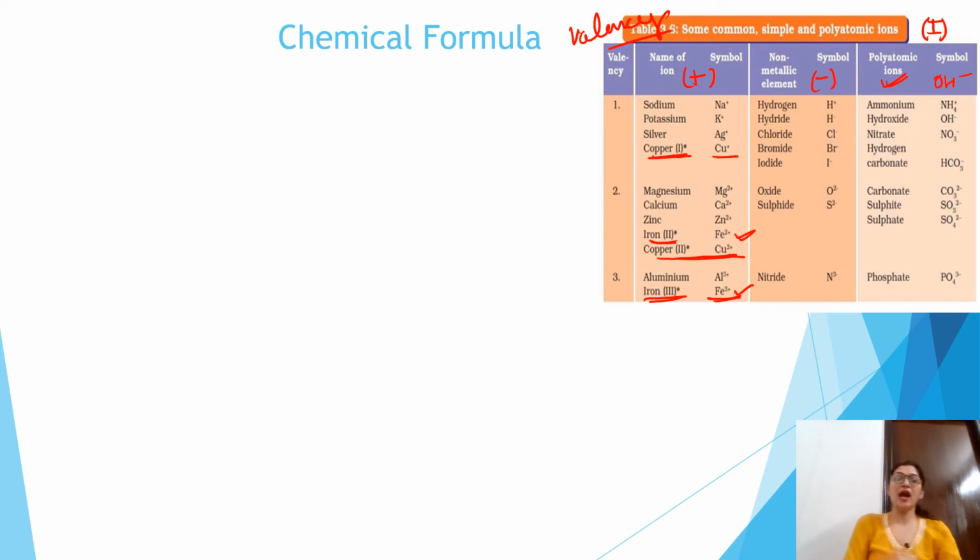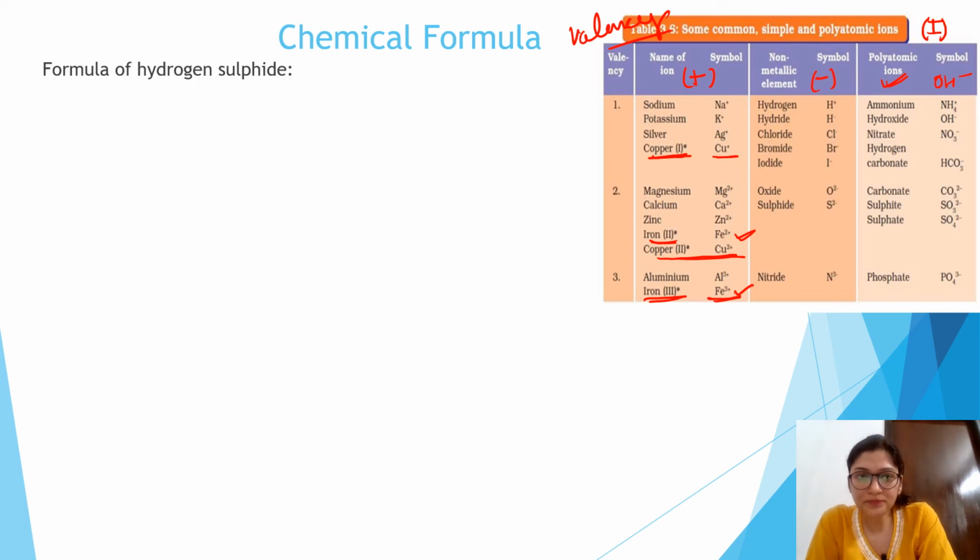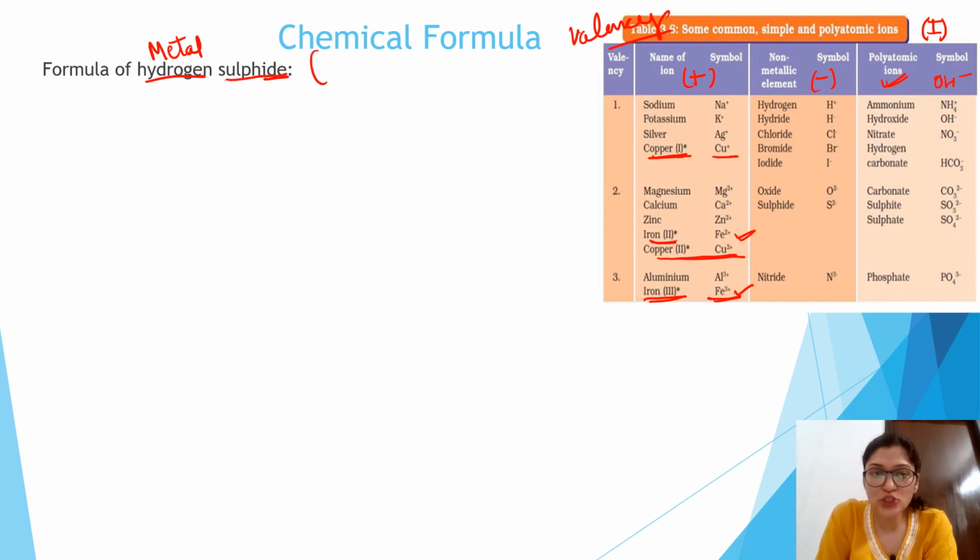So let us start to understand the concept of chemical formula. Let us discuss the formula of hydrogen sulfide. One more thing: whenever we write this, the first part always shows the metal and the second part always shows the non-metal.